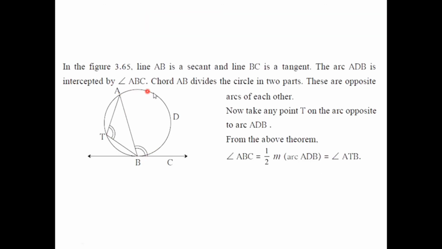Similarly, the same arc ADB is intercepted by angle ATB. That's why the measure of this angle is also half of the measure of arc ADB by the inscribed angle theorem. As the measures of both angles are equal to half of the measure of arc ADB, these two angles are congruent. That is, angle ABC is congruent to angle ATB, which is equal to half of the measure of arc ADB.